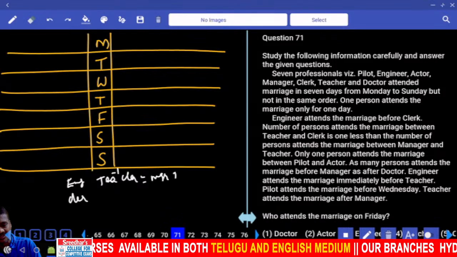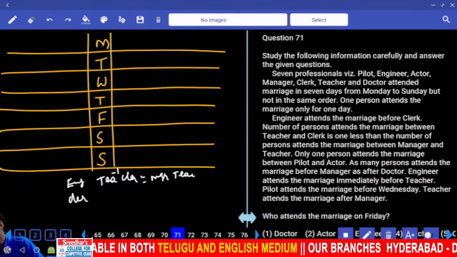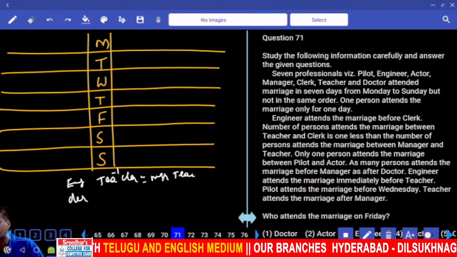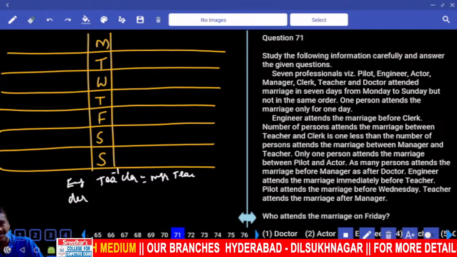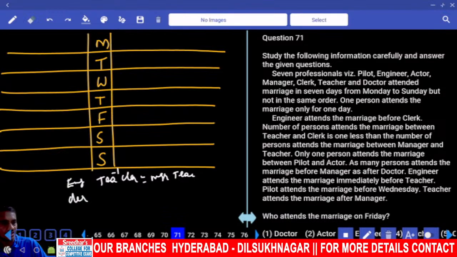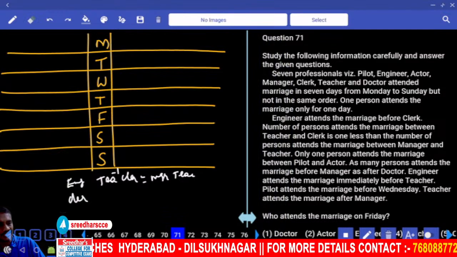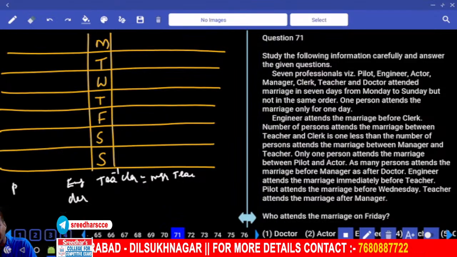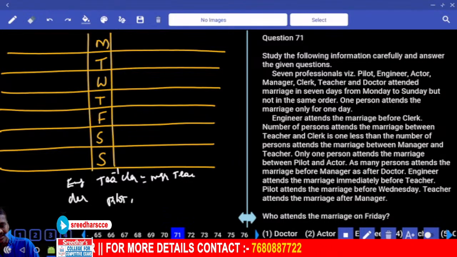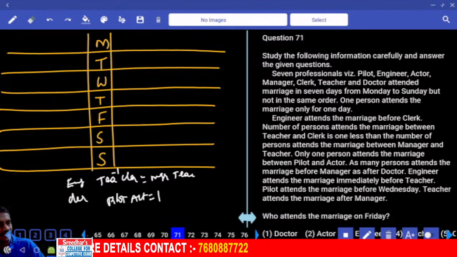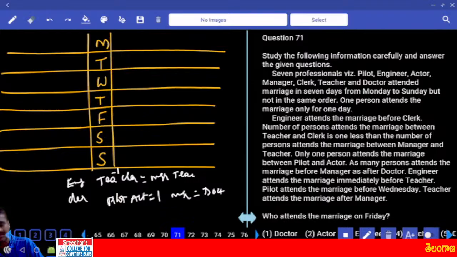Now for manager and teacher, if there is 1 person between teacher and clerk, 1 minus 1 is 0. Or between manager and teacher, if there are 2, then between teacher and clerk there is 1, and so on. And only 1 attends the marriage between pilot and actor. Between pilot and actor, there must be exactly 1 person. And as many attend between manager and doctor; equal number of persons must be there.